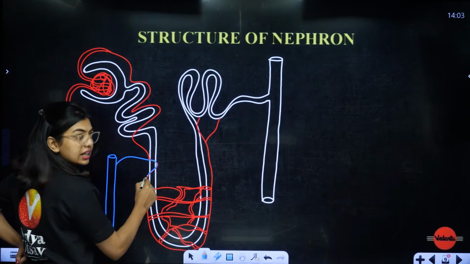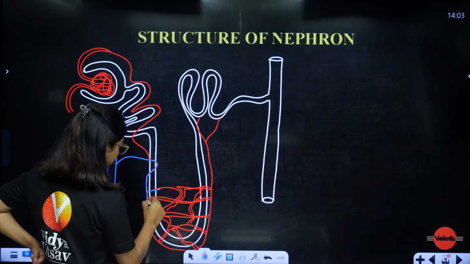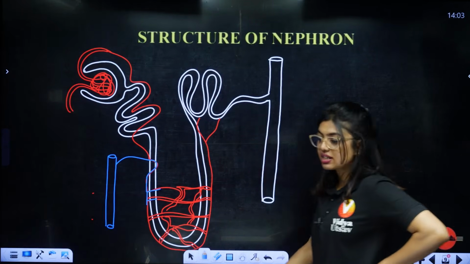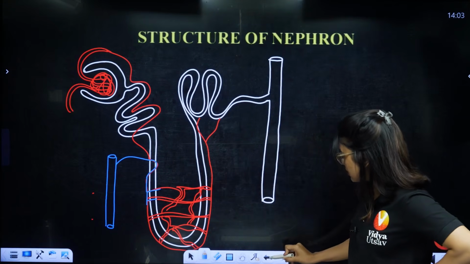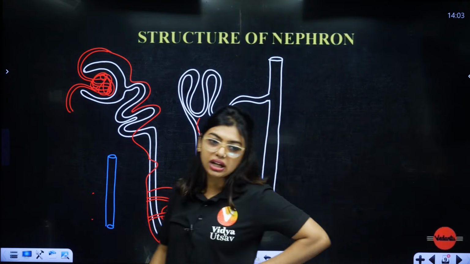One side, we can make the connection like this. Clear? Like this connection can come, because I have connected it from here, it is not possible. Since I have connected it this way, it is not possible, but please understand, from here also veins will be there. So here you can remember that interlobular veins will be there, interlobular arteries will be there.